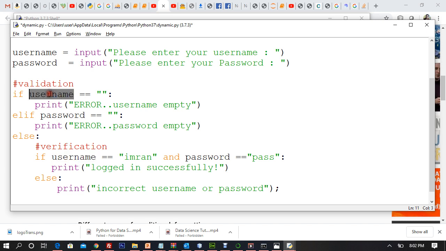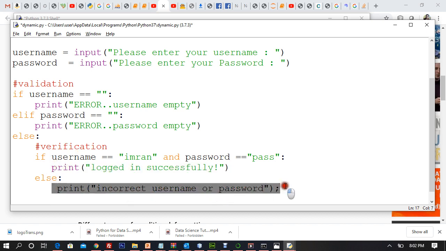Now you have entered the username. Let me see whether that's Imran. Now you have entered the password. Let me see if that is PASS pass. If yes, then you are logged in successfully. If not, then incorrect username or password.